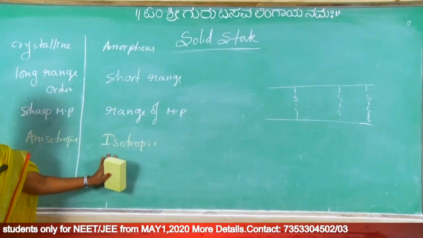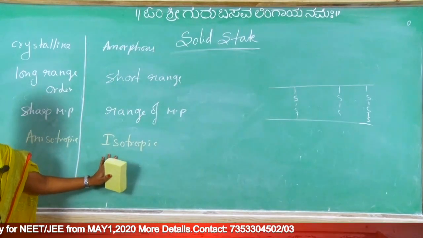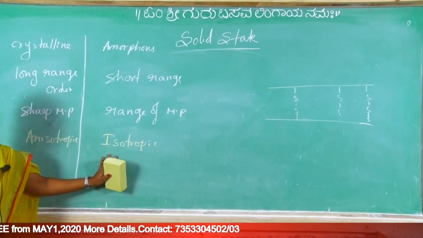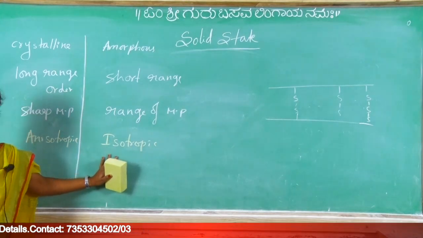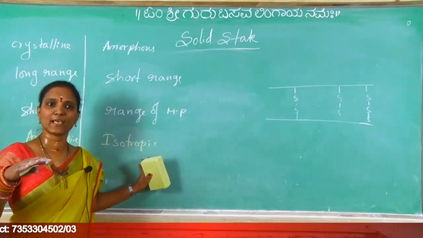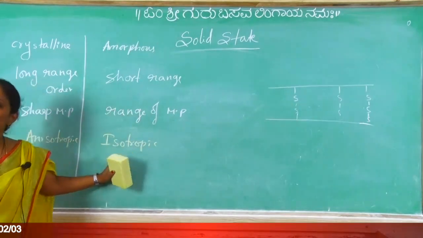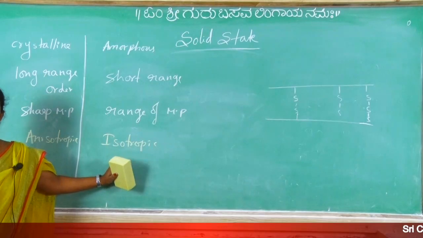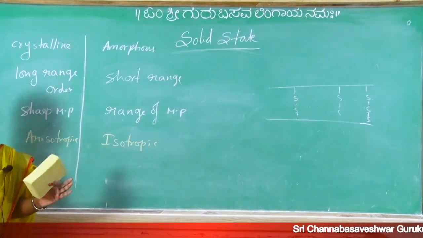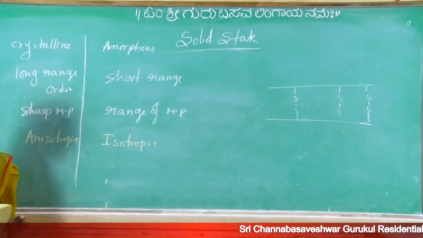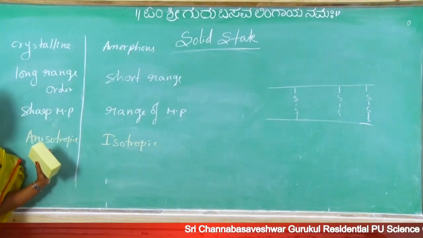What is the meaning of clean cleavage? We can cut without disturbing the structure. What is the plane surface? After cutting, we get exact plane surfaces. Surfaces are clear, and because of plane surfaces X-ray diffraction is also possible. Why do they have a sharp melting point? Perfect structure is there. What is long range order? The same structure throughout the crystal. Now the next one is anisotropic and isotropic.